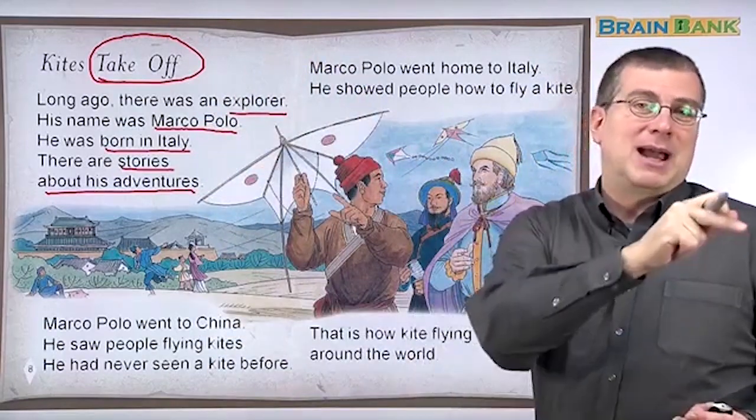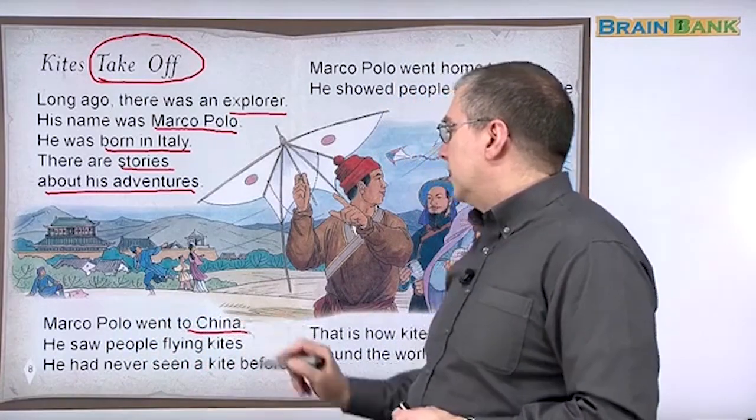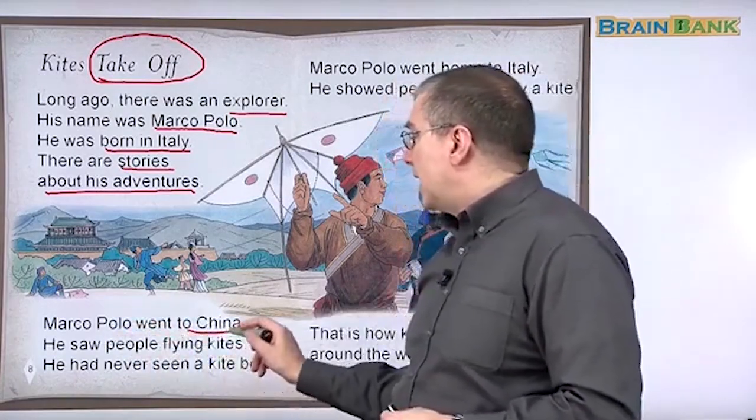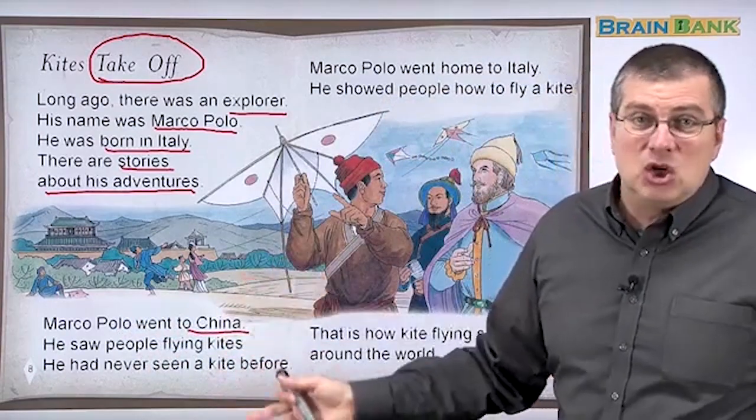through India, and back to Europe. Marco Polo went to China. He saw people flying kites. Remember, he's from Europe. They didn't have kites in Europe.